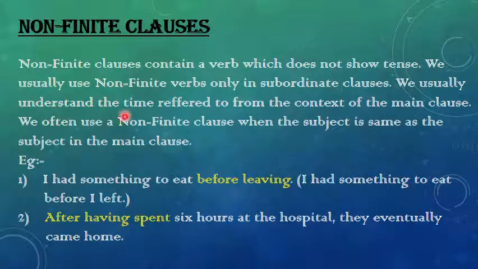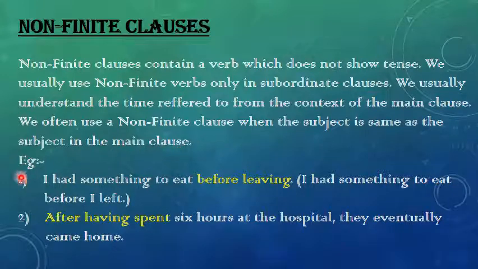We usually understand the time referred to from the context of the main clause. Because it's used in the subordinate clause, we can know the tense by seeing the main clause. We often use a non-finite clause when the subject is the same as the subject in the main clause. So when is a non-finite clause used? When the subject is the same in the main clause and in the subordinate clause.